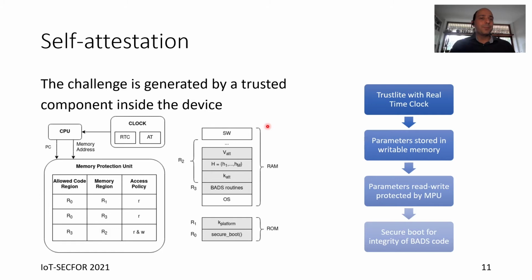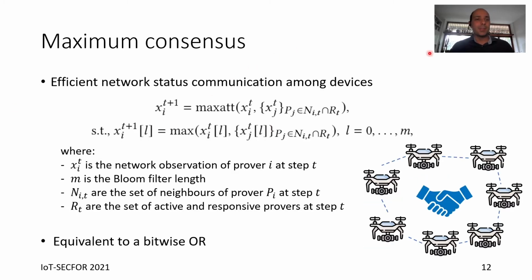At this point, the last element we need is the maximum consensus, in which, in practice, all the elements reach a consensus. In a normal maximum consensus, each element has its value, and by talking together with the neighbors, they update their value with the maximum of the values observed so far. In such a way, the maximum value is propagated through the whole network and reaches all the elements.